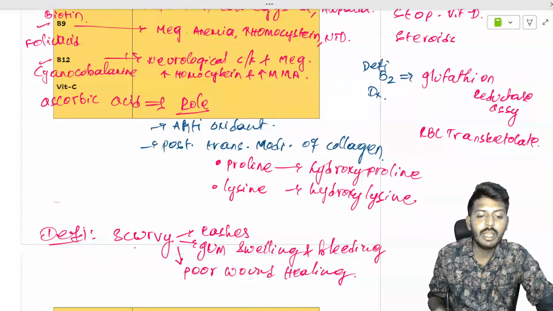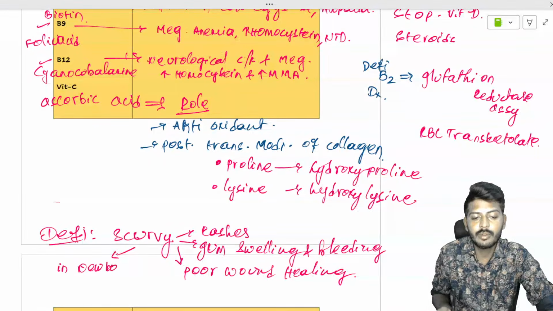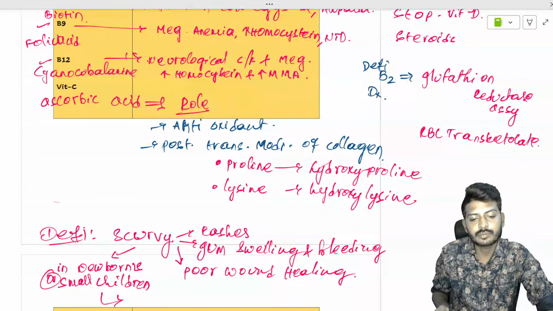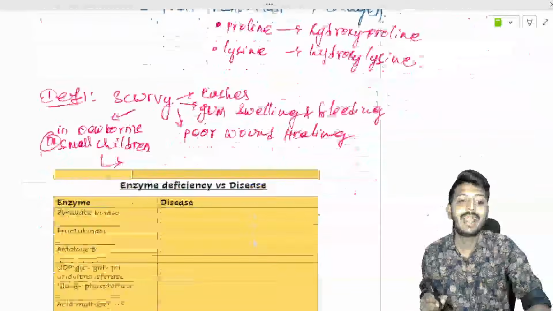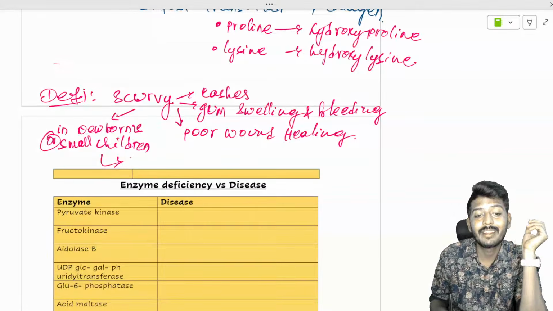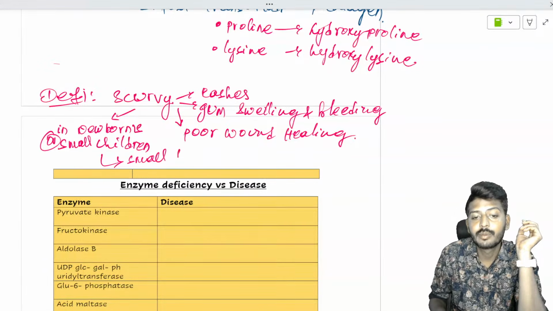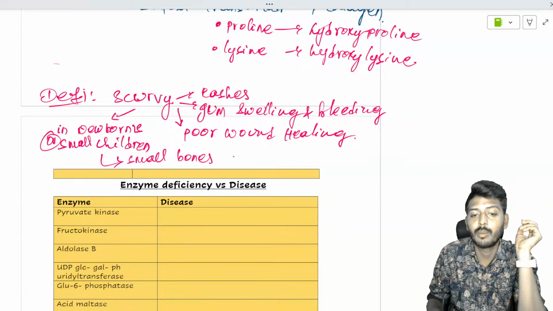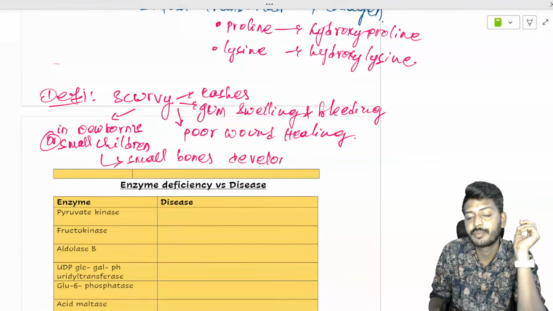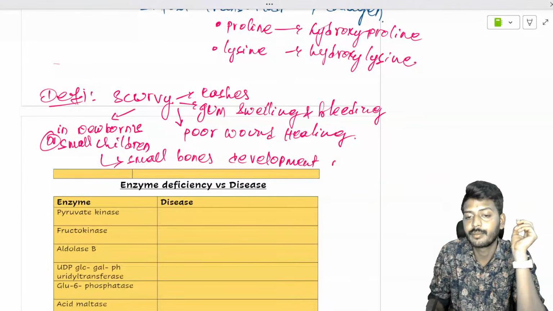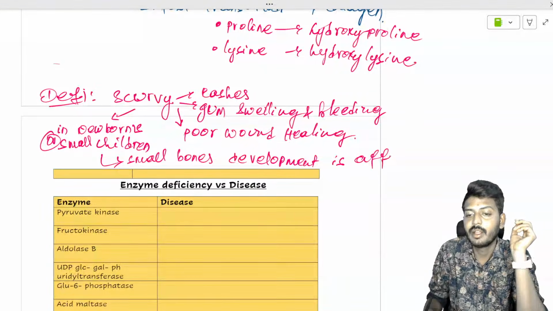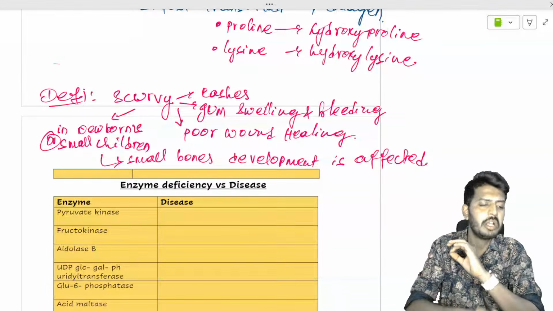Okay, and if it is in newborns or small children, then it will affect the bones also. Which bones? Large bones or small bones? It will affect the small bones. Small bone development is affected. So this is the story of all the key points.